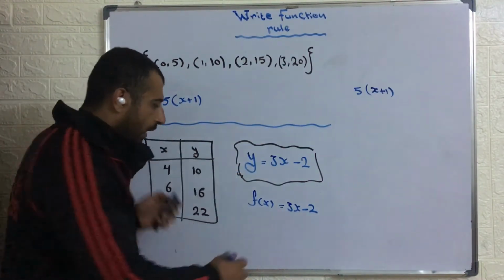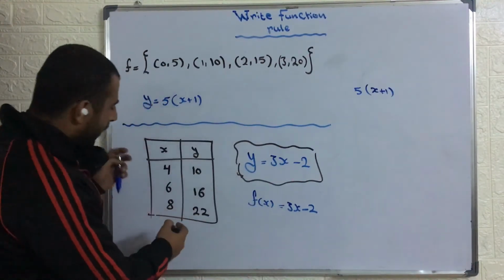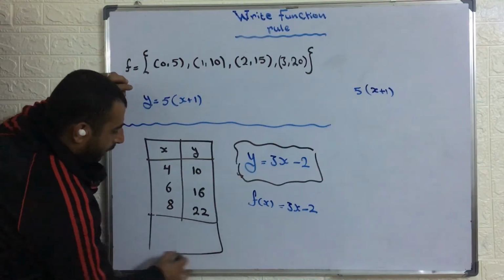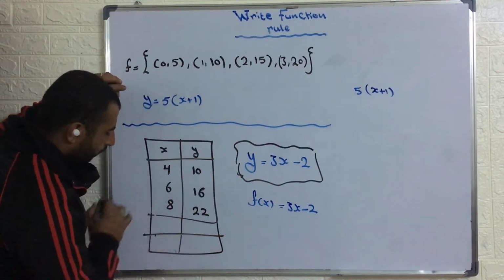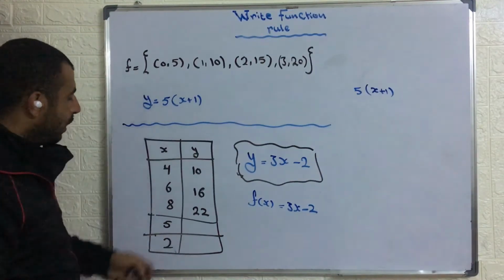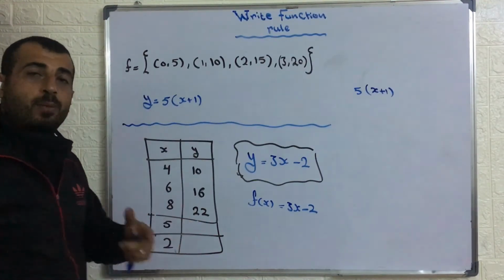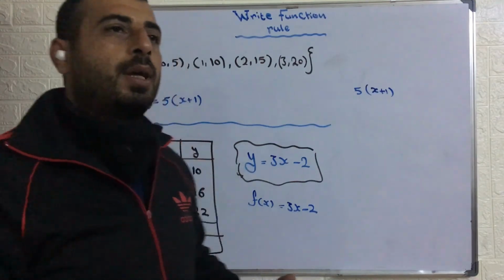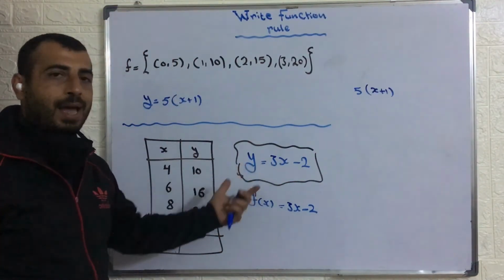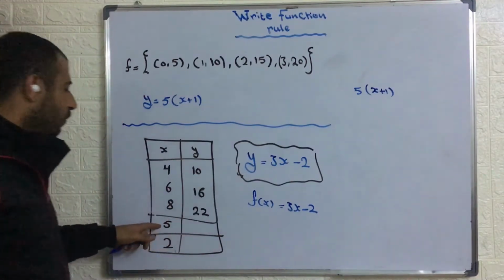So if I ask you to find now, for example, let me put another number here in our table, like 5, like 2. What's the missing number here if I asked you to find them? Now, because we have found the relation, the function, it's really easy to find these numbers.